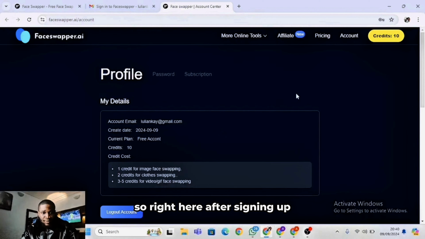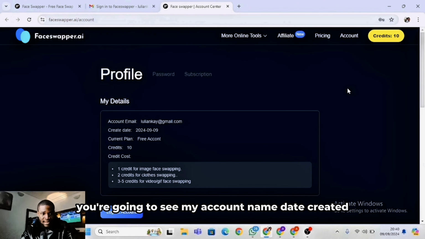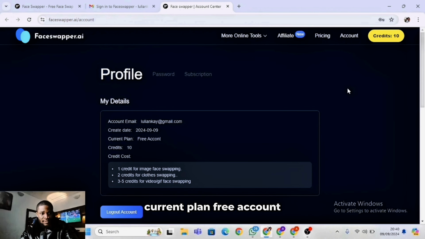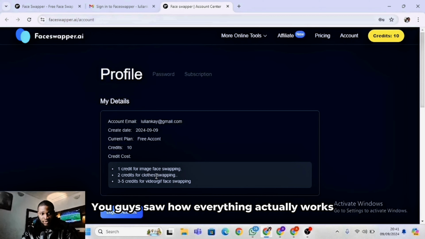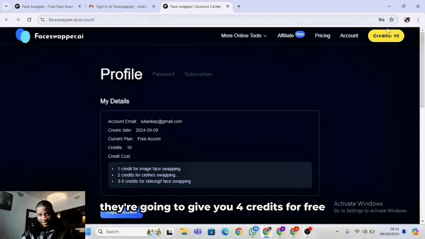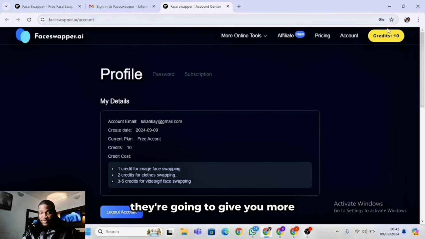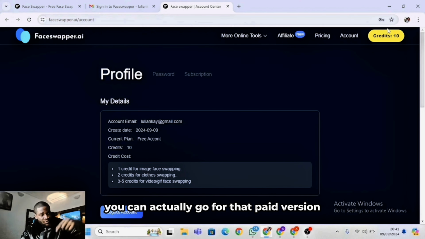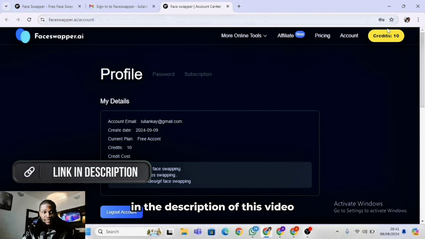Right here, after signing up, you're going to see these details. You're going to see my account name, date created, current plan, free account. You're going to see that I have only 10 credits and the credit costs. Let me show you. 1 credit for 1 image face swapping, 2 credits for clothes swapping, 3 to 5 credits for video or GIF face swapping. You saw how everything actually works. If you come here, you're going to see this credit from 6 to 10. If you sign up, they're going to give you 4 credits for free. And if you pay for the paid version, they're going to give you more. But actually go for that paid version. Use the link that I'm going to be dropping down below in the description of this video.